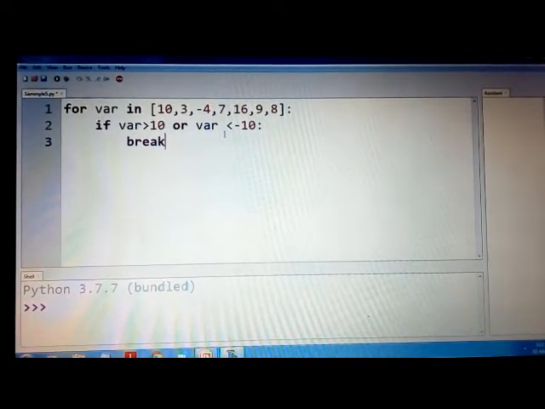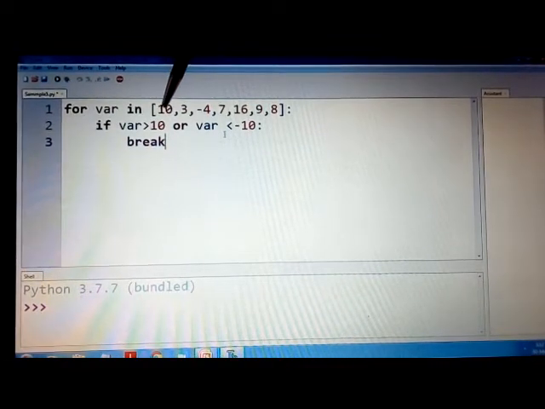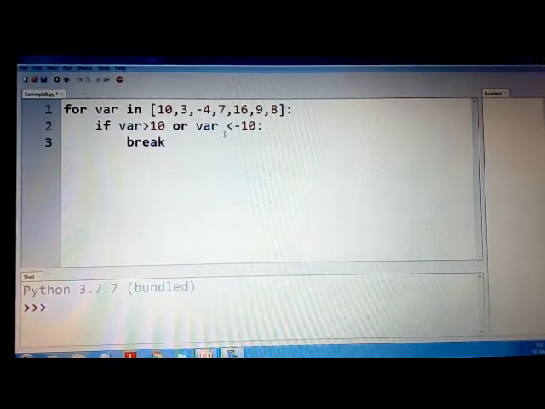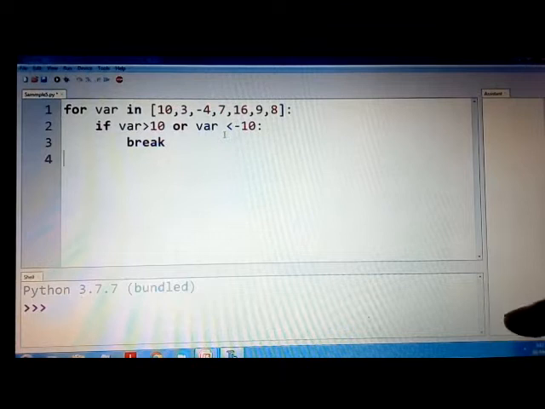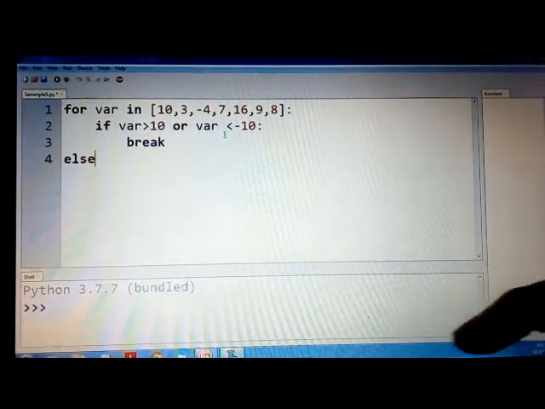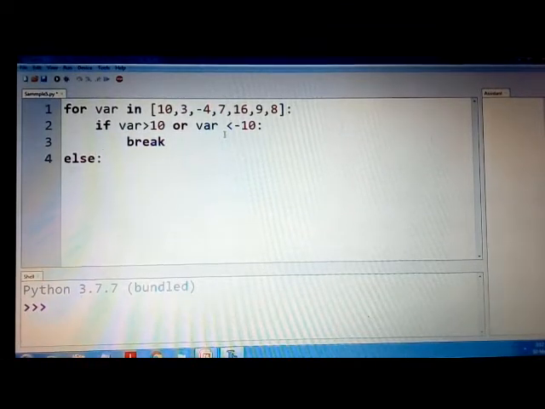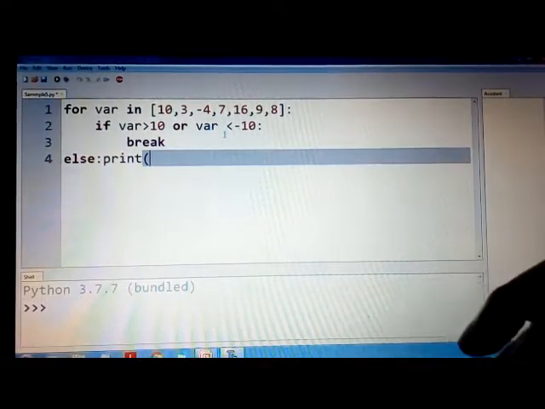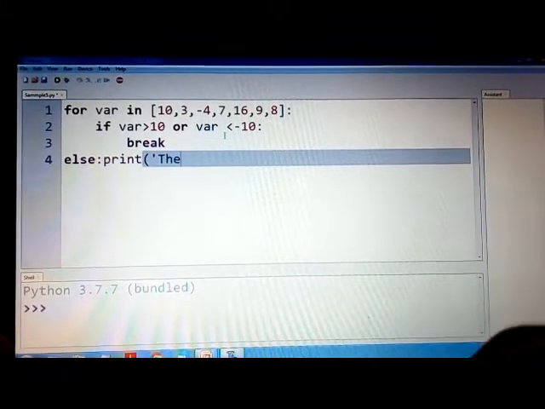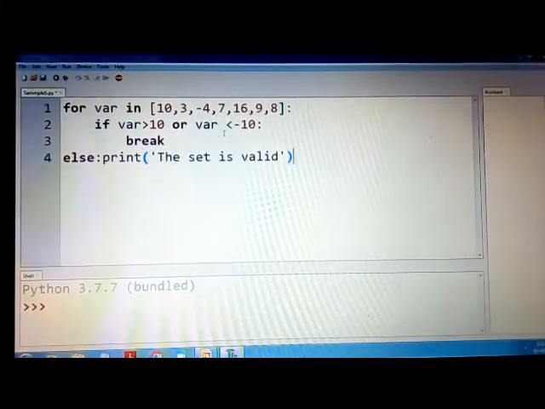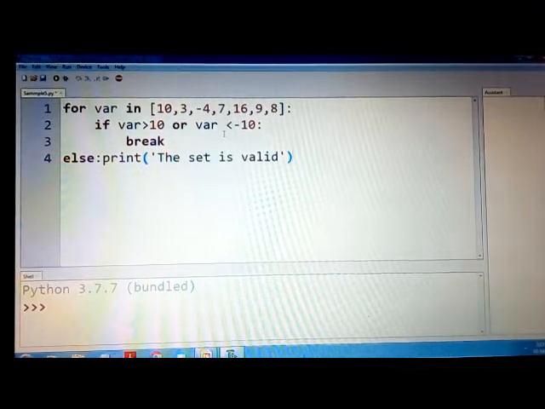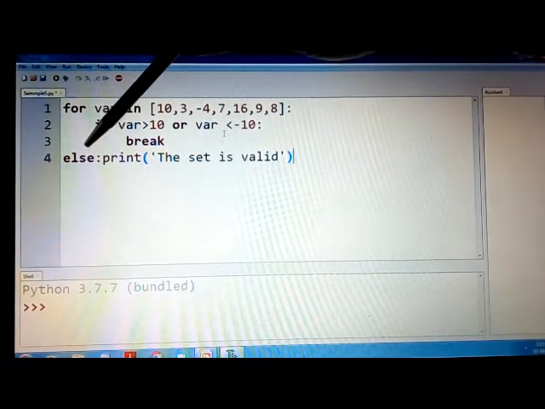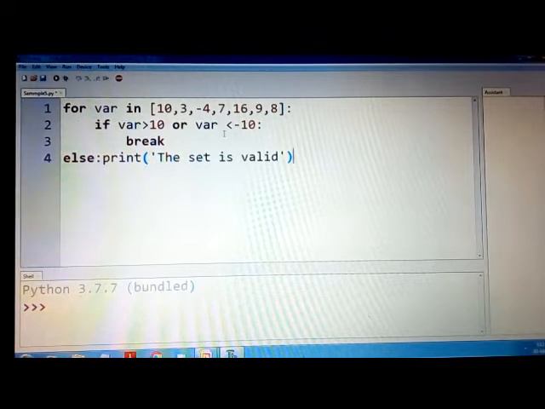But let me just tell you certain things here. Now if the number is not valid, then it will break. Then what has to be done? Then it will come out of the loop, and then let us say I have my else part here as usual. From the syntax, I want to make use of else here, and I want to say if everything goes fine, my set is valid. I would say the set is valid. But what about if the set is not valid? I cannot print it here once the else is printed here. How do I print the other part?